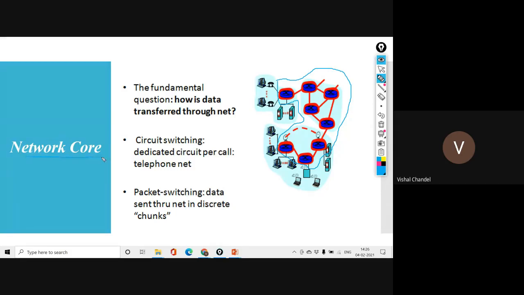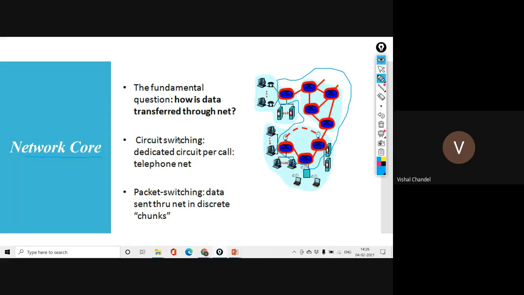As a computer science engineer, or as a network administrator, or if we are going to complete the computer network subject, we will focus on the network core. These end devices are just decided by the user. But if the user connects with any kind of end device, how do these edge devices support the end device, and how do they execute or deploy the connection between the edge devices and end devices? That is what we call the core feature of the network.